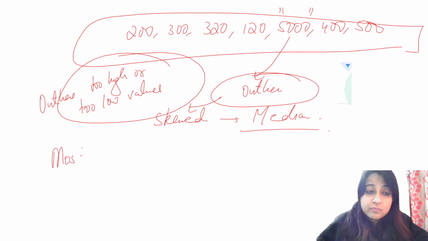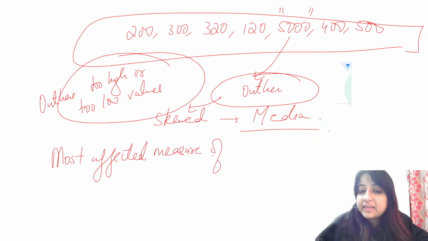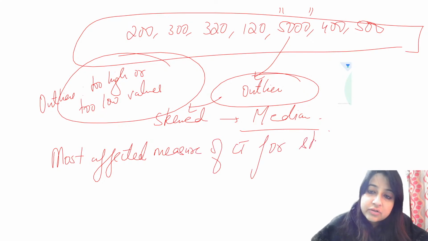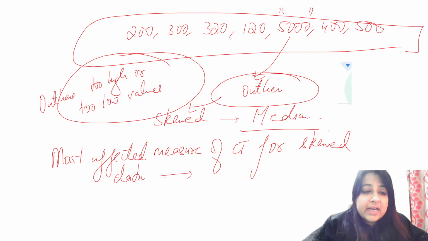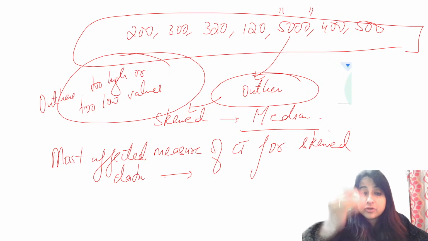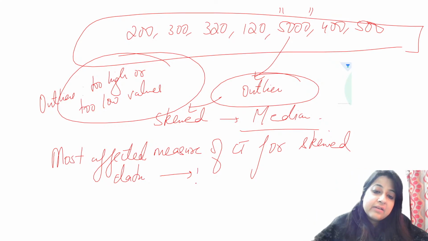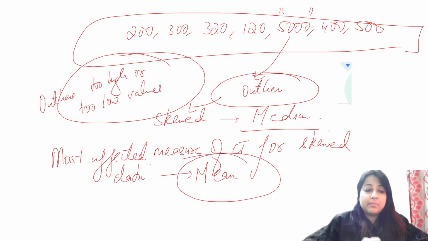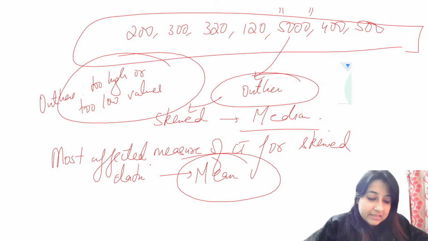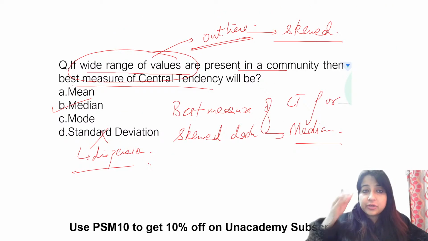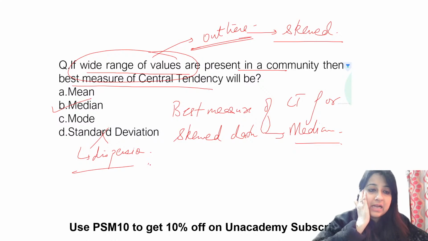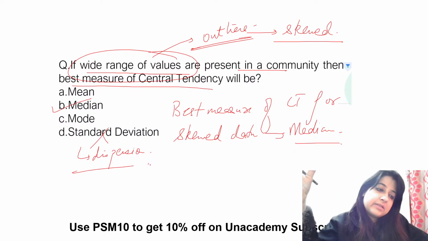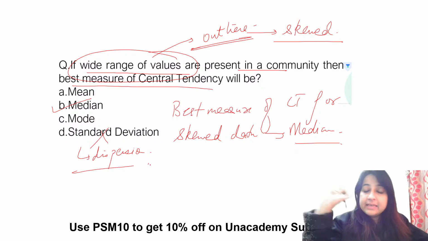If somebody asks you the most affected measure of central tendency for skewed data, what will be your answer? If you have a skewed data, which measure of central tendency is the most affected? Very good, the answer is mean. But the best measure of central tendency in a skewed data set is median. So the question was wide range of values means outliers. So the data is skewed. So what is the best measure of CT over here? Median. Okay, thumbs up everybody.